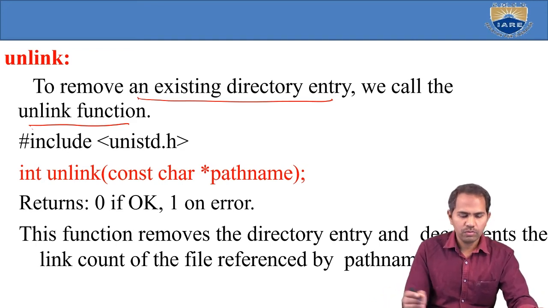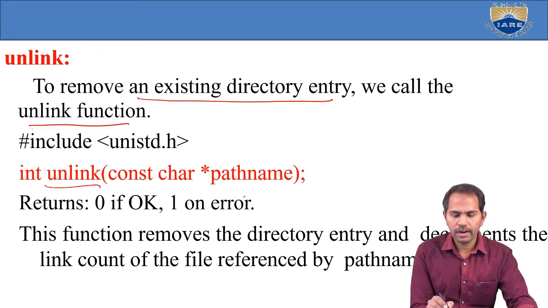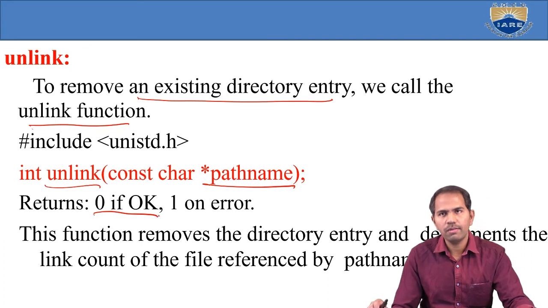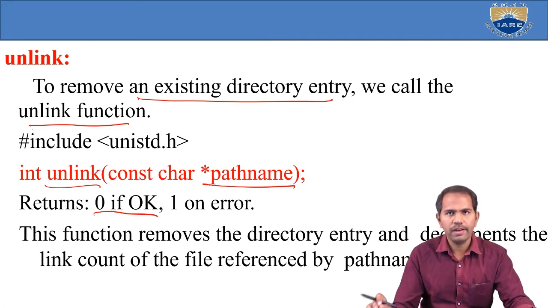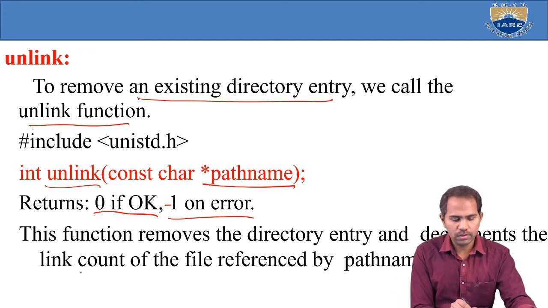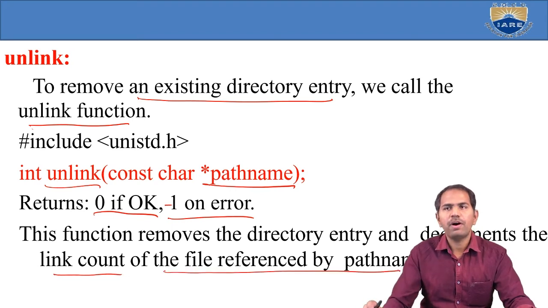How to write this? The syntax is unlink, with a const char pointer as the path name, defined with the data type char. Given the path name, just call unlink. Unlink means that the entry at that path should be removed. The entry should be deleted here. Zero means the entry was successfully deleted, and minus 1 is an error. The function removes the directory entry and decrements the link count of the file referred to by the path.